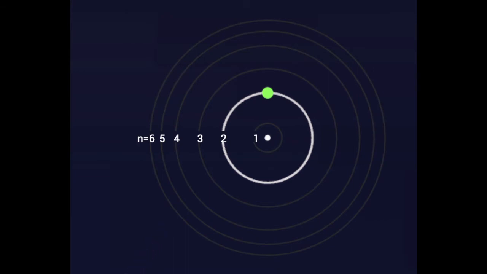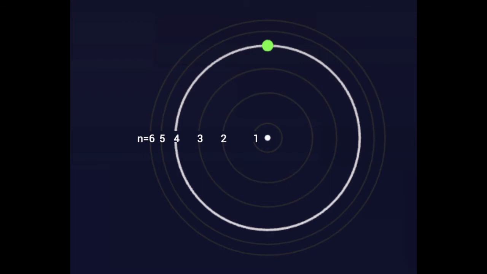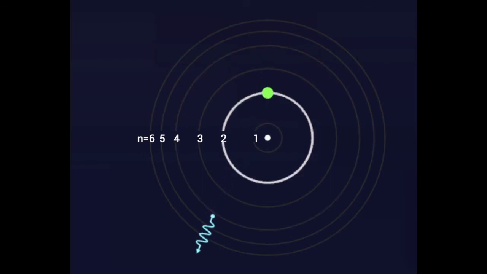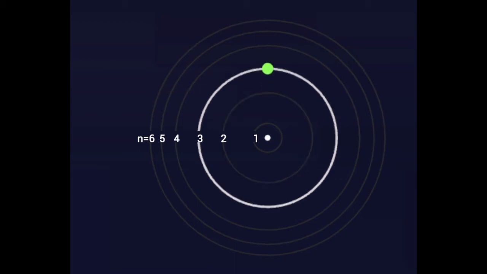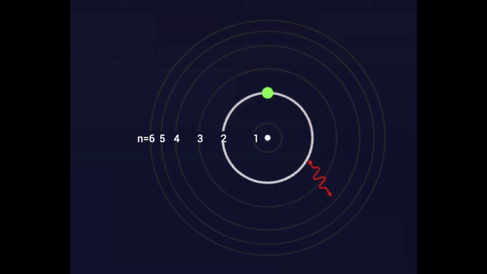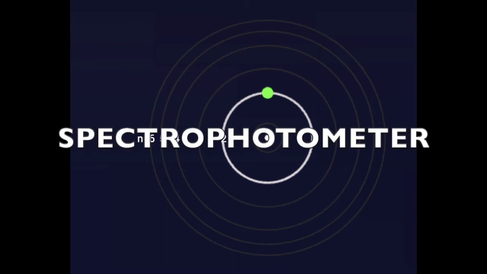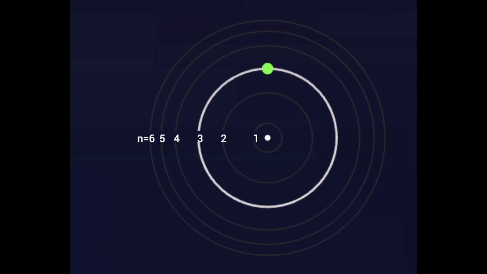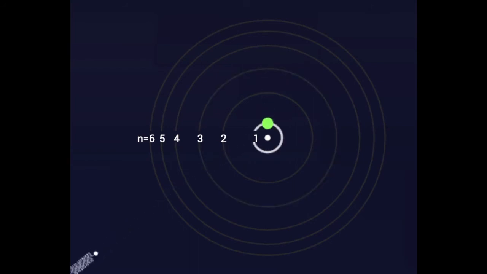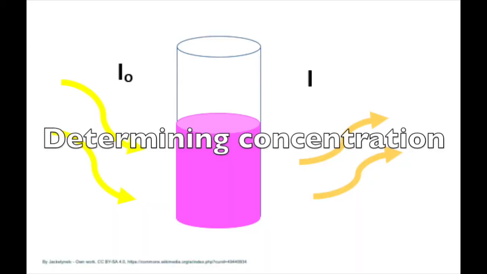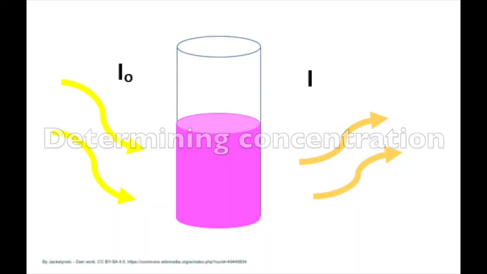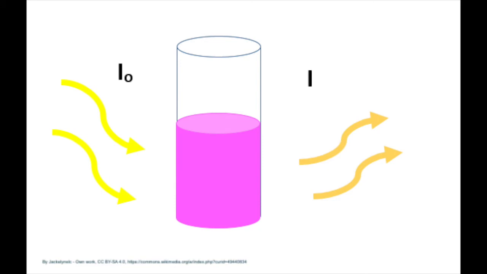Electrons in their excited states are not very stable, and eventually they return to the ground state, and when they do, they emit a photon of light that has the same energy as the energy that was required to excite the electron. Ultraviolet and visible radiation spectroscopy use an instrument called a spectrophotometer to investigate the frequencies of energy that are absorbed by a substance when it's exposed to visible or ultraviolet light. And this can be very helpful for determining concentrations of a solution. We will explore this type of spectroscopy more in upcoming videos.